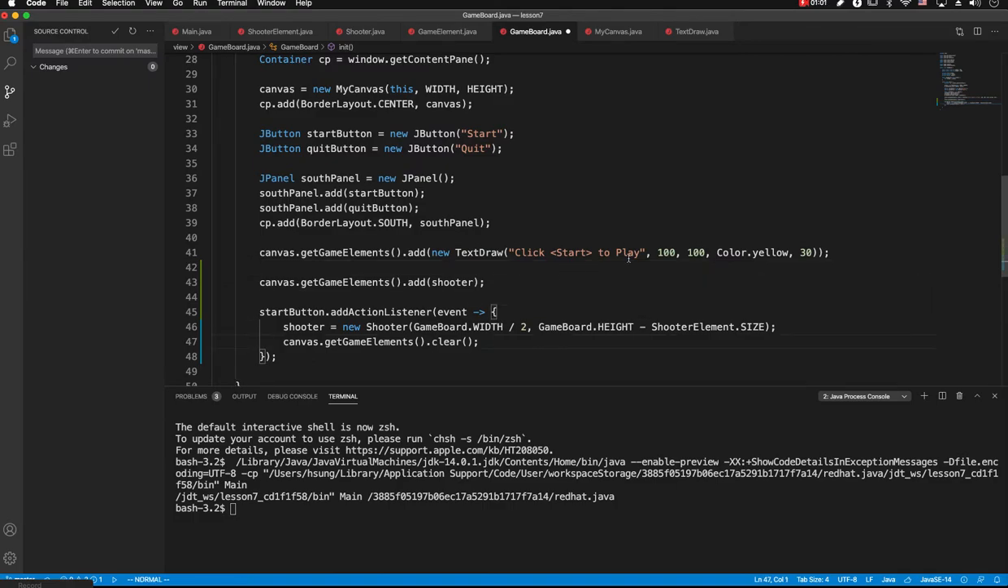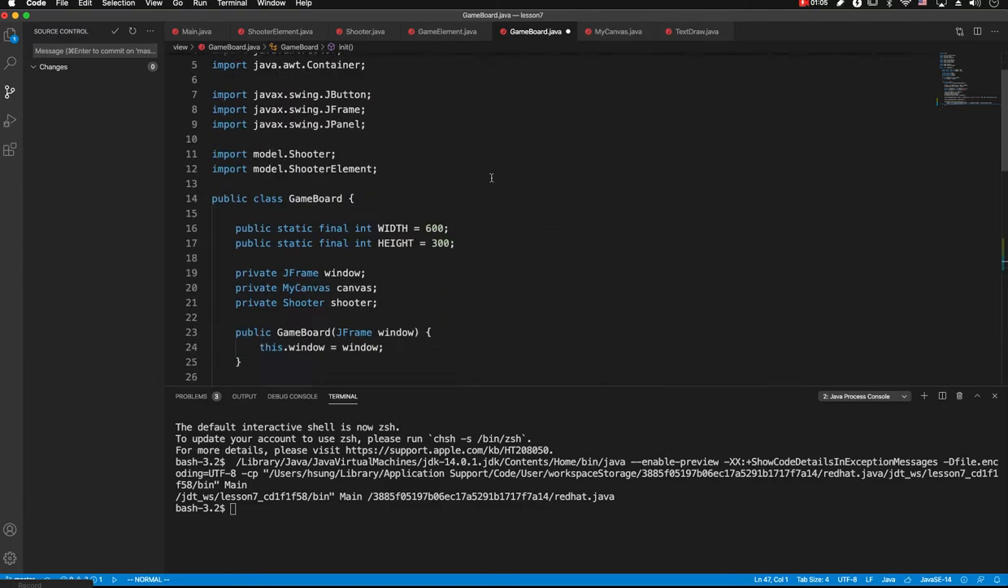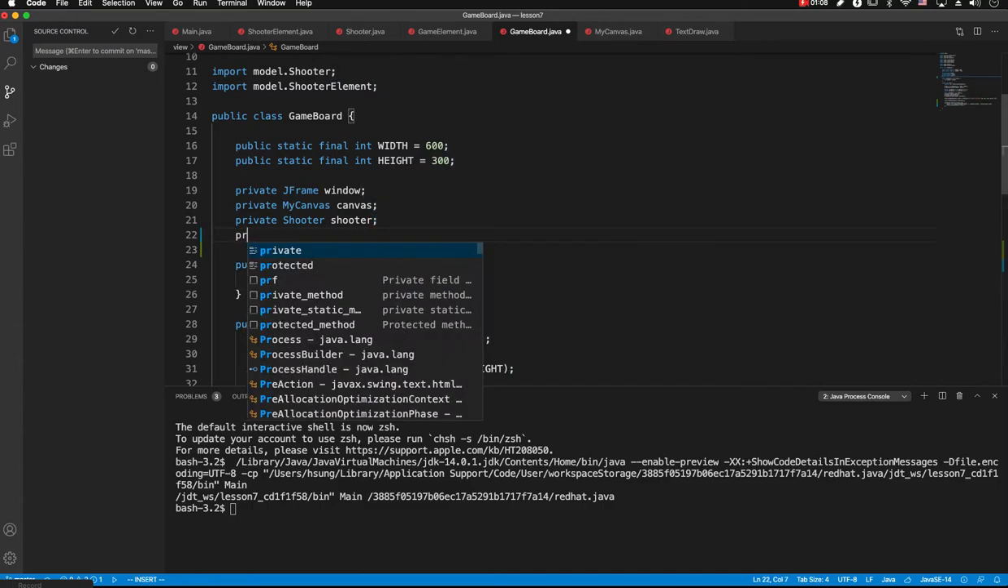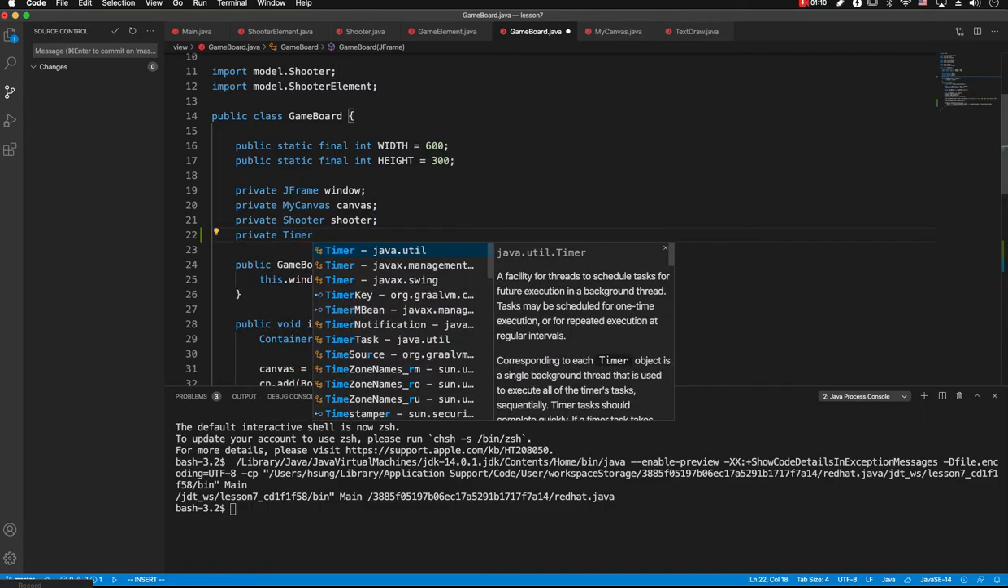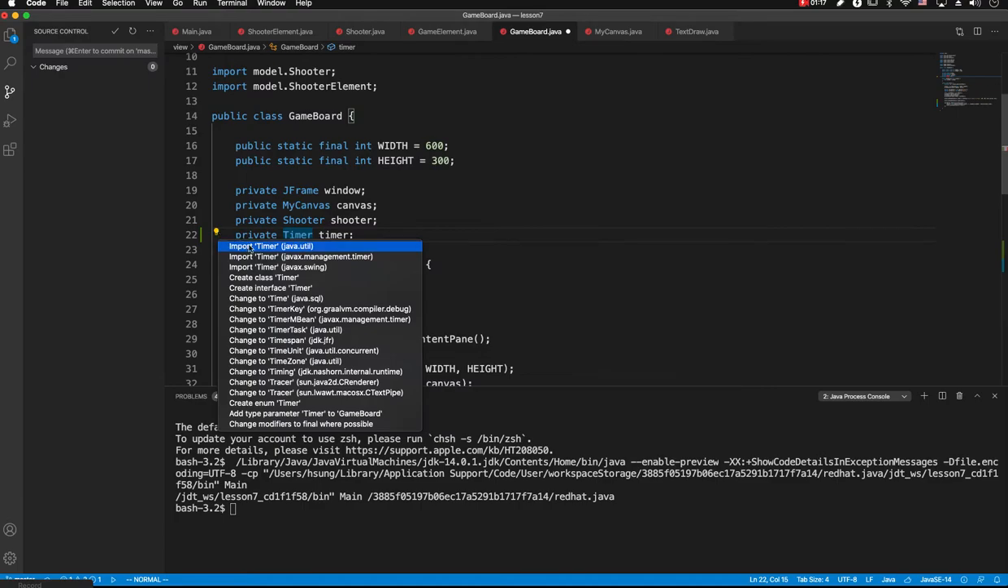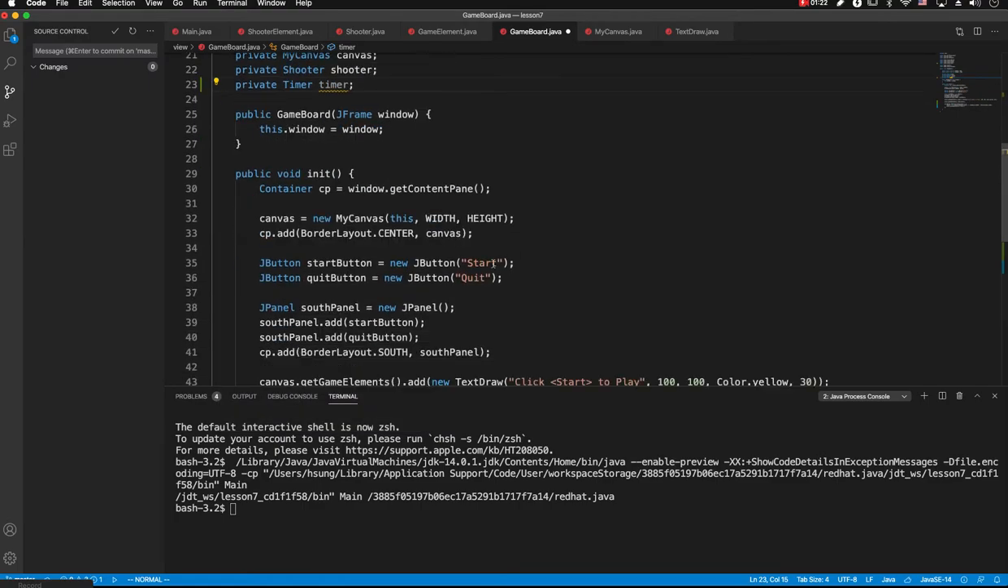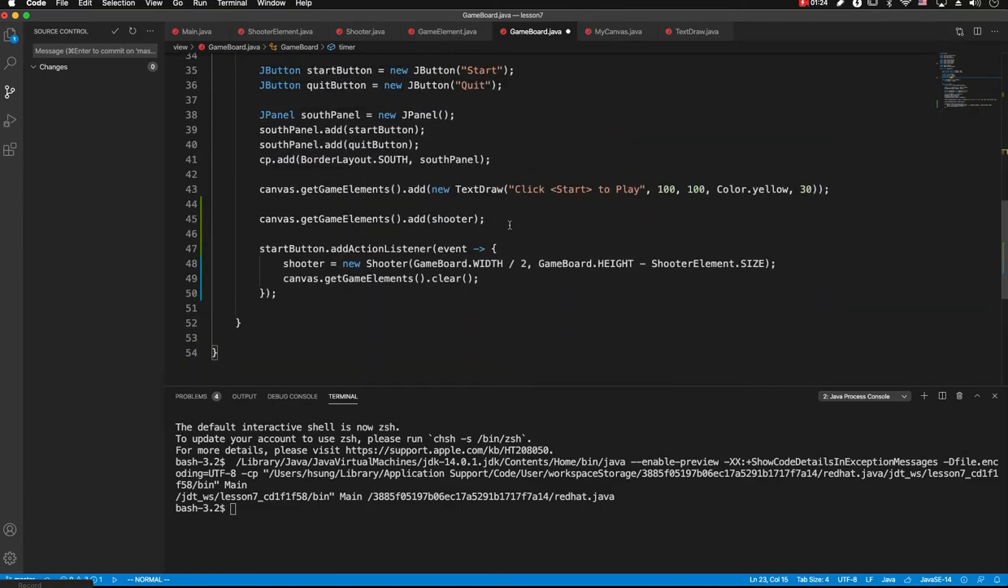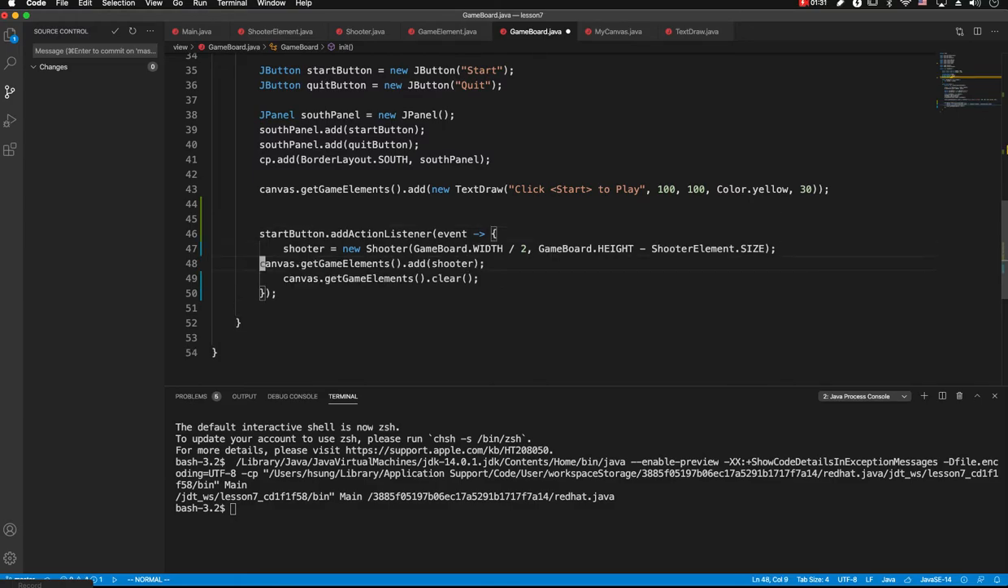So let's create a timer class. So let's have a private member, private timer. The timer is from Java X Swing, not util. This is the one we are going to use. So we need to move adding the shooter after creating that within start button listener.